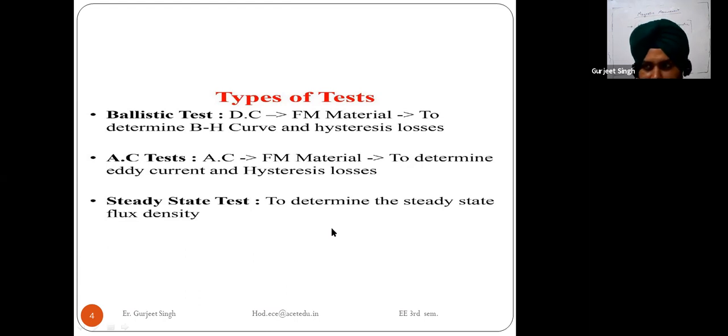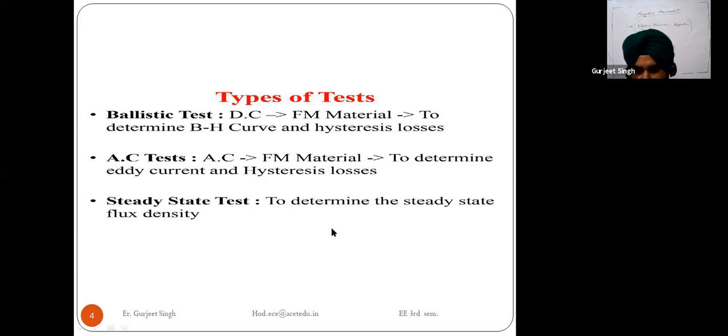The second main point in the ballistic test is that it is used to provide an adjustable magnetic motive force to the magnetic circuit. So in this test we are using direct current, and this direct current is used to provide an adjustable magnetomotive force to the magnetic circuit. And a ballistic galvanometer or flux meter is used for measurement of the flux density. Next, we will discuss this ballistic test.